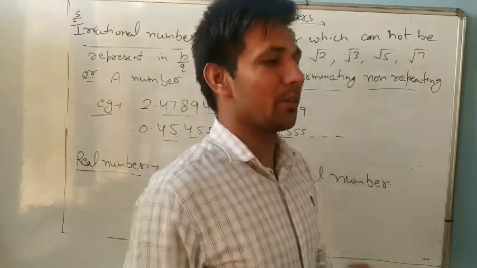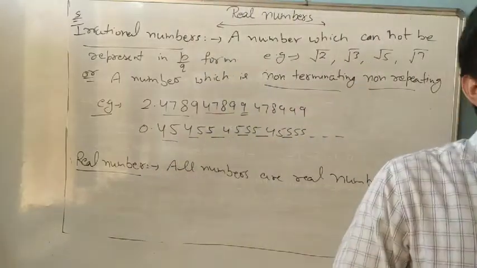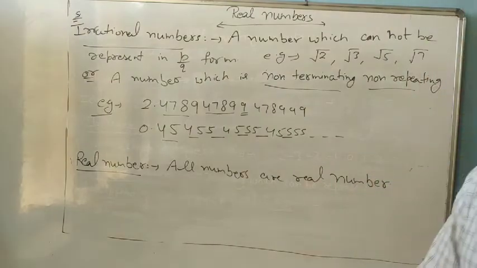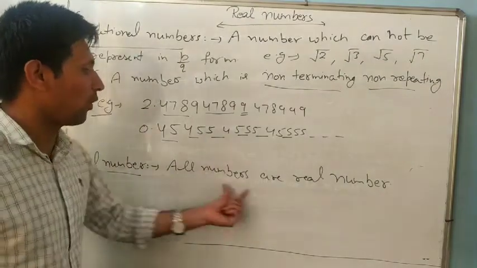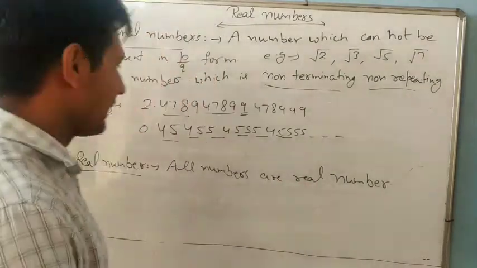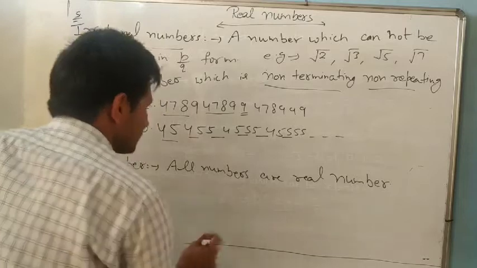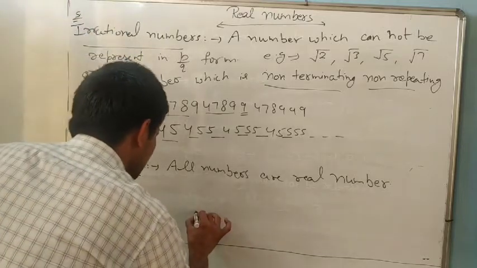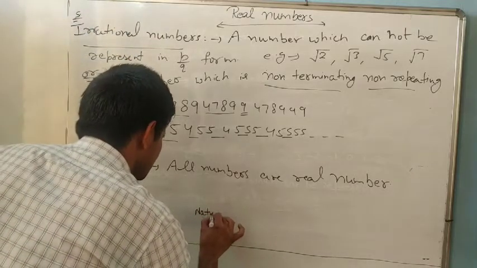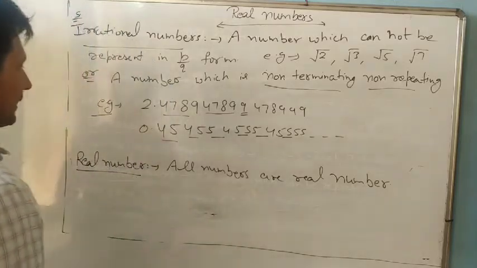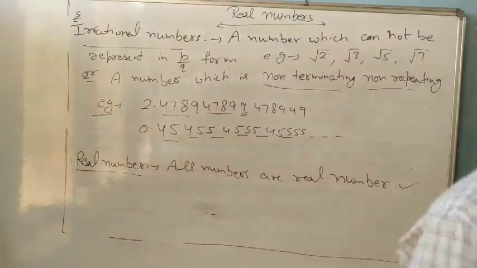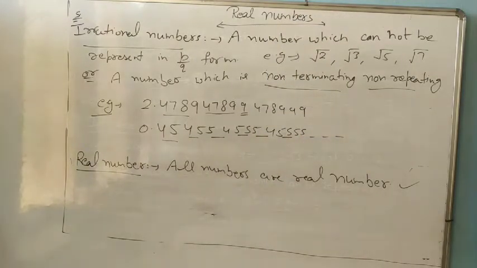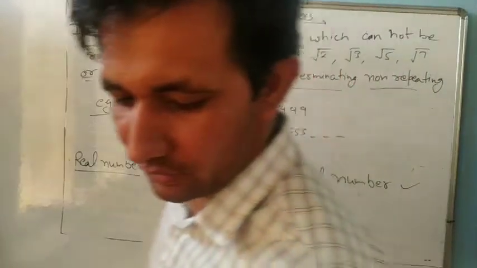One more new number you will study in 11th class. It is called complex number. But till now you have to remember what is real number. All numbers are real numbers. So you can make a figure like this one. It is natural number. Okay. So all numbers are real number. So you can remember this one. Understand it?